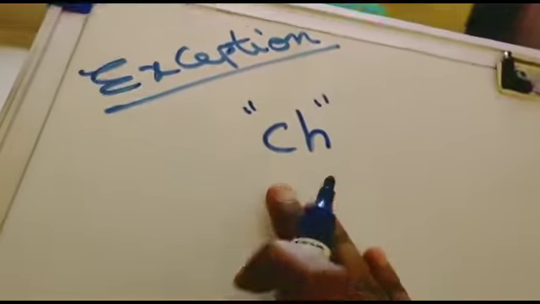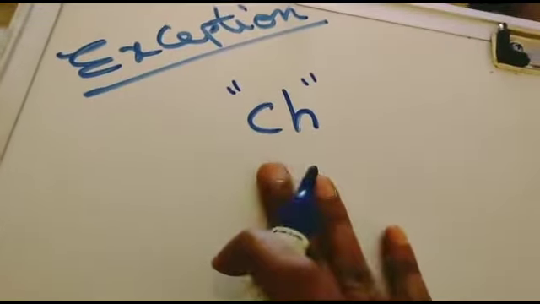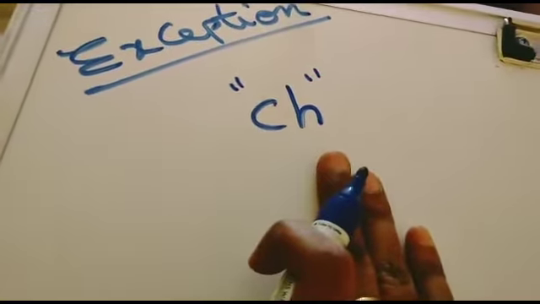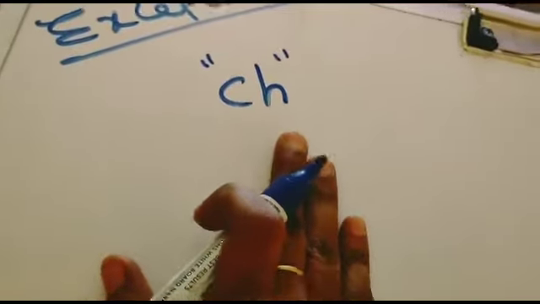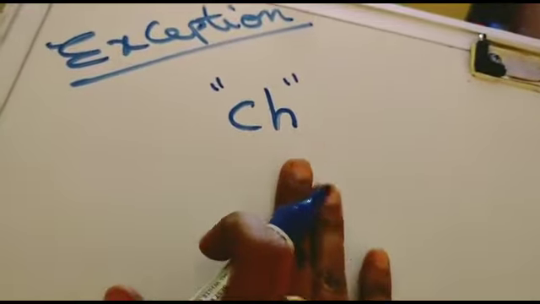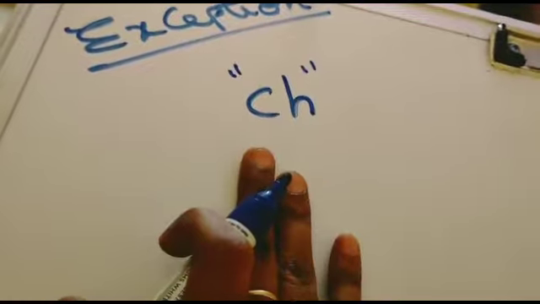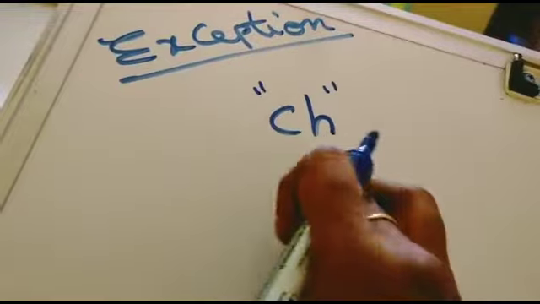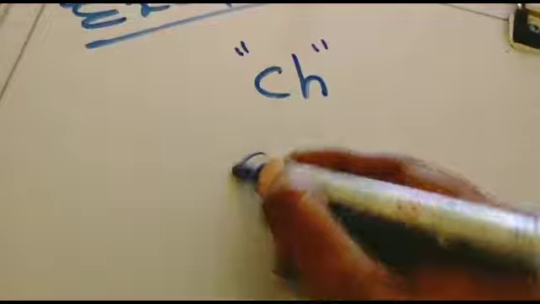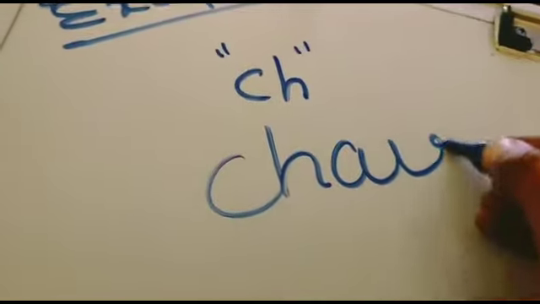Yeah, this is an exception, CH. Whenever CH comes together, we are not going to check whether it is a soft Ka or a hard Ka. We are not going to separate this, because this is a digraph sound. Whatever digraph sounds we have in English, we are not going to separate them. We have to read the two letters at a time. That is CH, Cha.